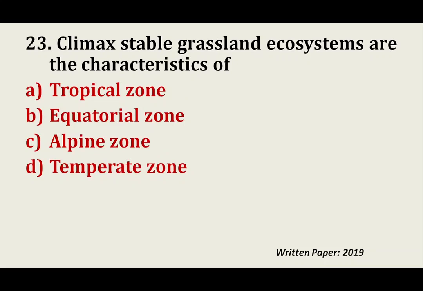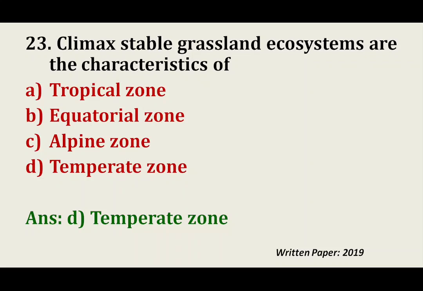In the temperate zone there is very little chance of growing high vegetation. That's why the climax stable grassland ecosystems are found in the temperate zone, because it is not very favorable for growing woodland or woody species. The whole question comes from the concept.